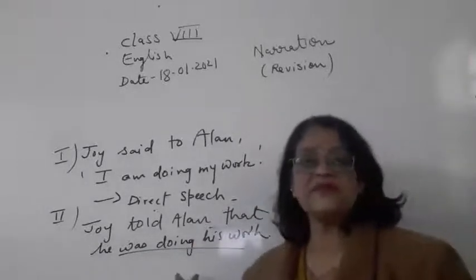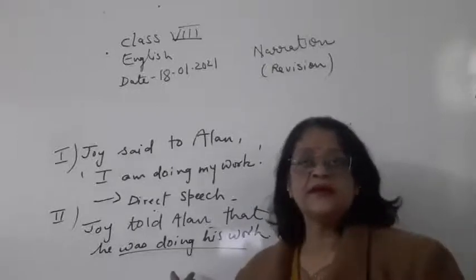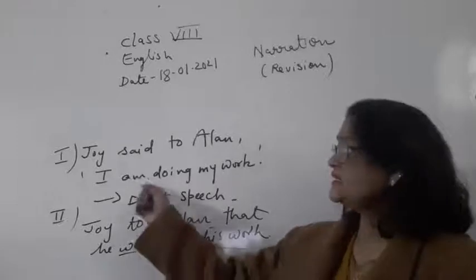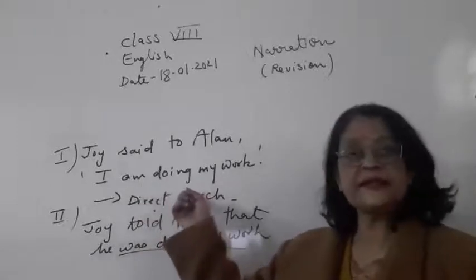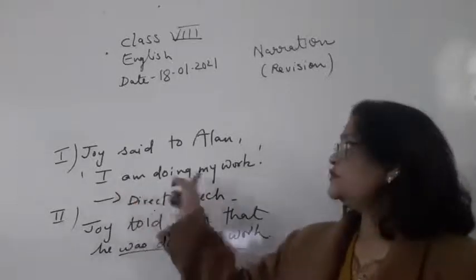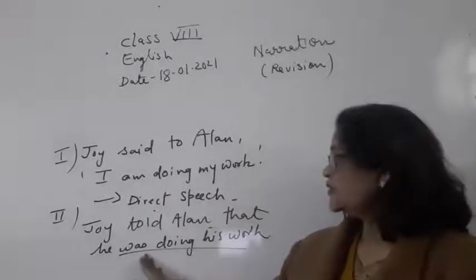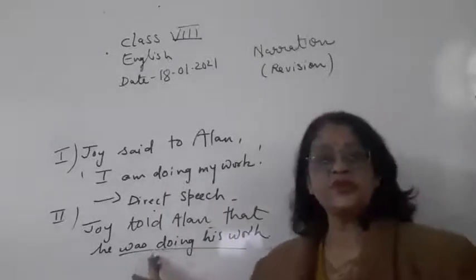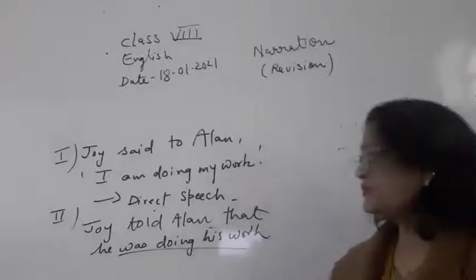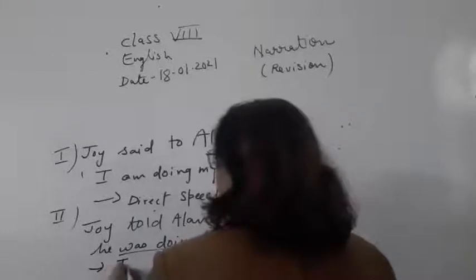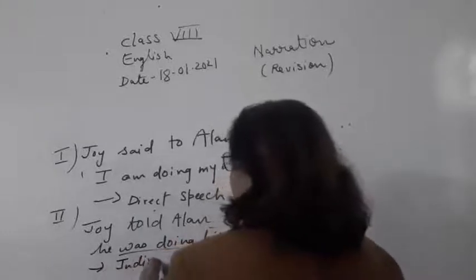Now children, if you look at this sentence and this sentence, the meaning is almost the same. In fact, it has the same meaning, but this is not the exact words of the speaker. This is the exact words of the speaker because it is in the inverted commas, "I am doing my work," and this is not the exact words of the speaker, because "he was doing his work." So this is an indirect speech.